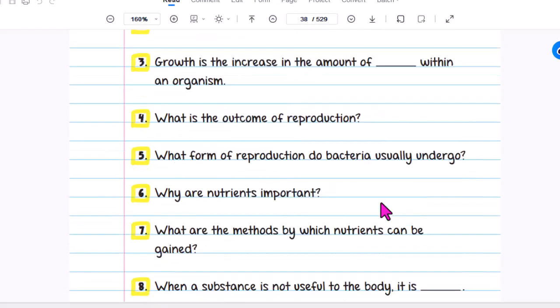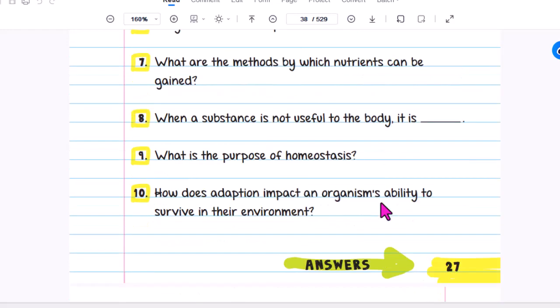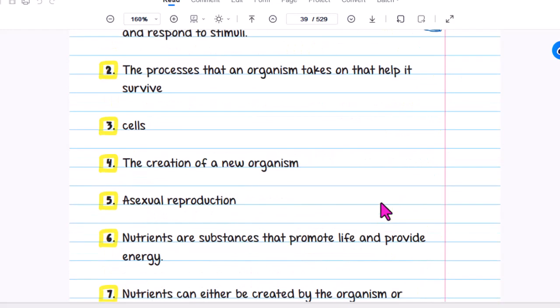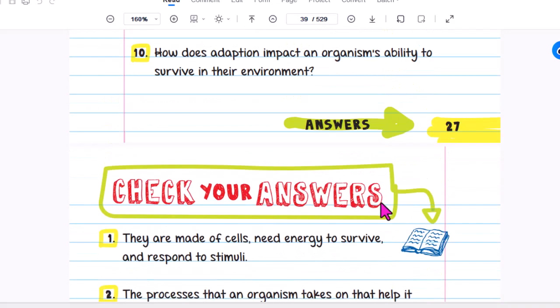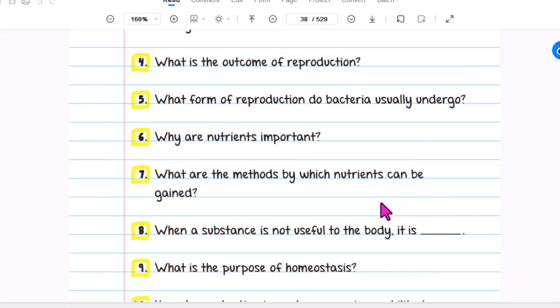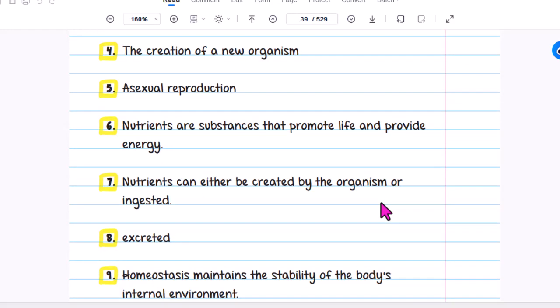What is the outcome of reproduction? The creation of new organisms. What form of reproduction do bacteria usually undergo? Asexual reproduction.